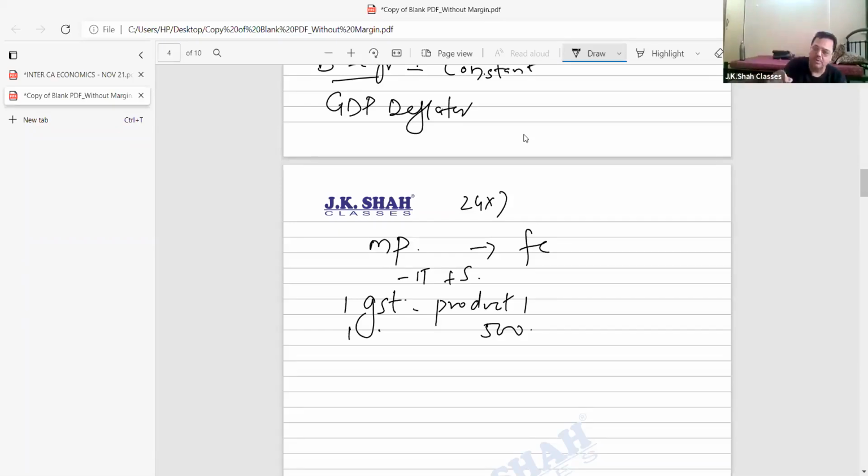Okay, come to the point, students. One particular thing that will be taken is tax on product. Besides that, bacha, there is something called tax on production also. Production tax is not taken on the basis of per unit, but on the basis of total production.